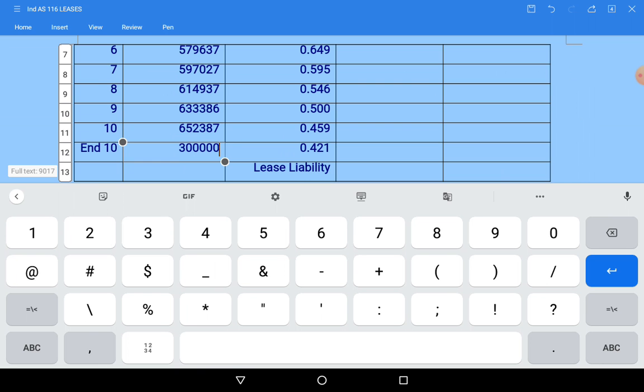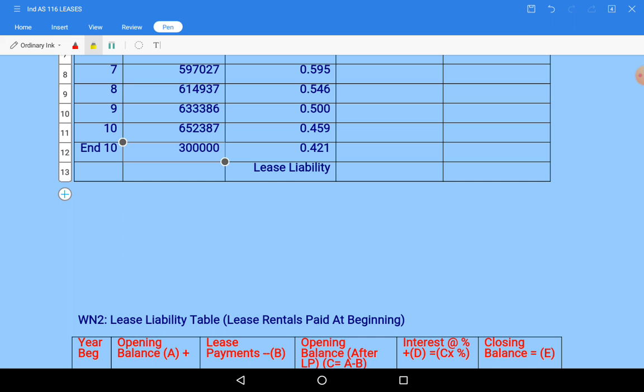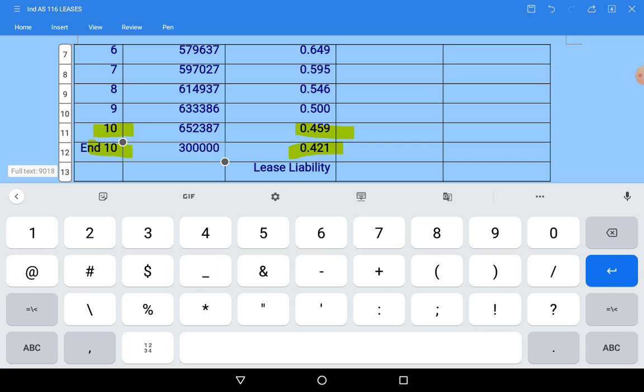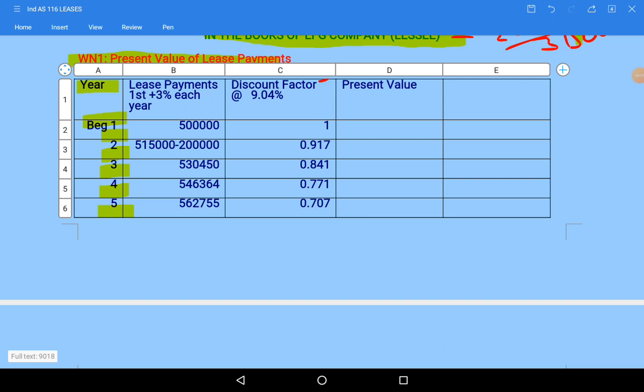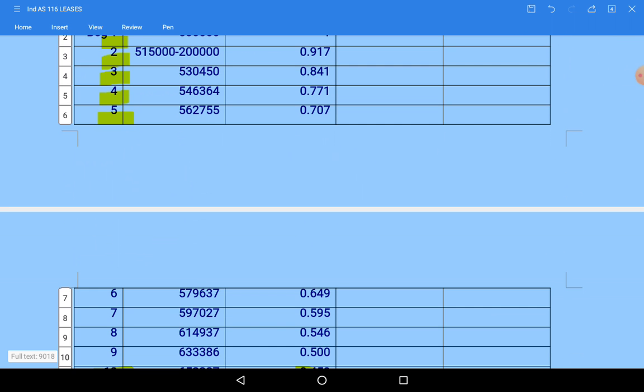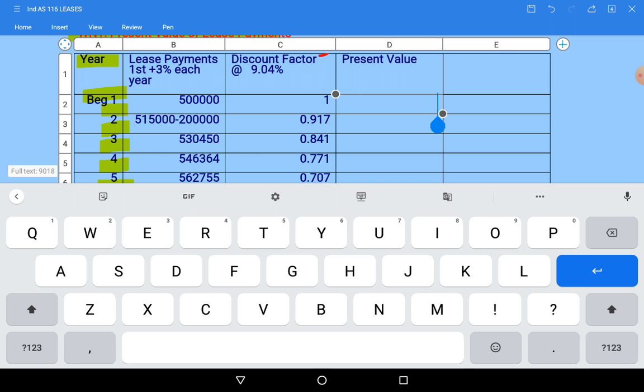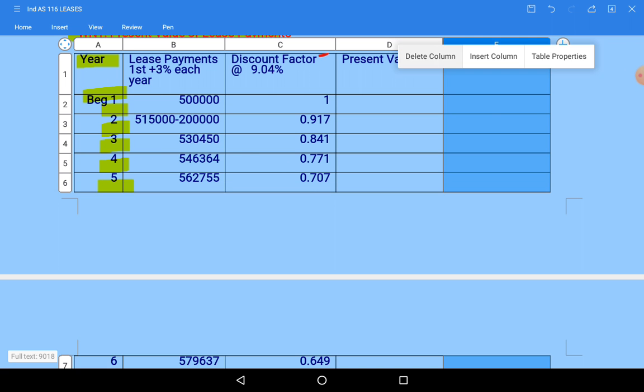Okay, see there are two discount factors. This is at the beginning of the 10th year, and this is at the end of the 10th year. Okay, it is not 3 lakhs, it is 30 lakhs. One more zero I need to add. Hope till here no doubt. Just we have beginning the question itself. Okay, for your understanding purpose I am calculating each and everything, so that there will not be any problem to you further.